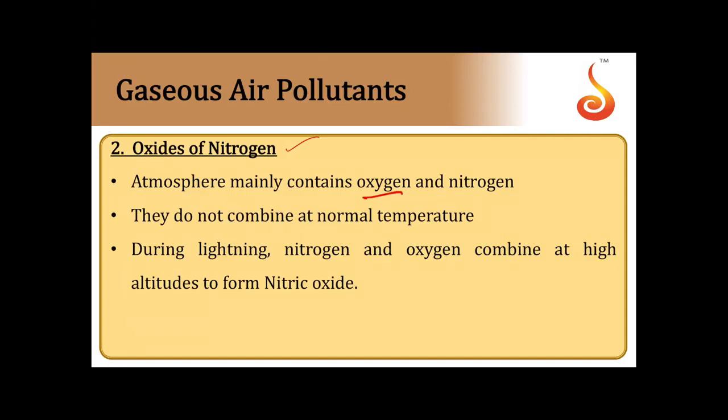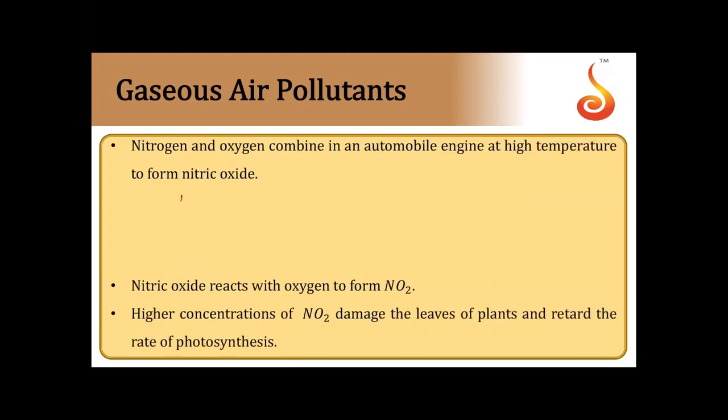Atmosphere mainly contains O2 and N2. They do not combine at normal temperature conditions. During lightning, nitrogen and oxygen combine at higher altitudes and form nitric oxide. Nitrogen plus oxygen at high temperature, nearly 1483 Kelvin, forms nitric oxide. Nitric oxide further gets oxidized by atmospheric oxygen and forms nitrogen dioxide.